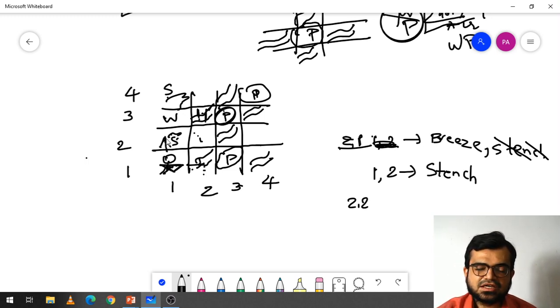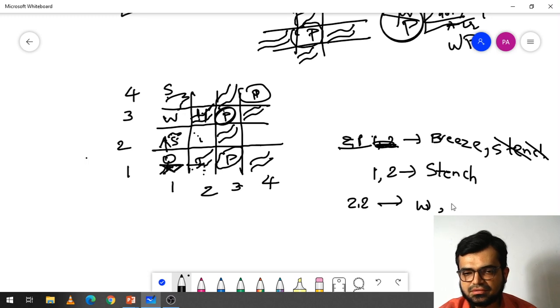But at 1, 2 it is getting a stench smell. If it is getting a stench smell, what it will come to know here is that in location 2, 2 neither Wampus is there nor pit is there. Both of them are not there here. Why? Because stench means Wampus can be here or else it can be here.